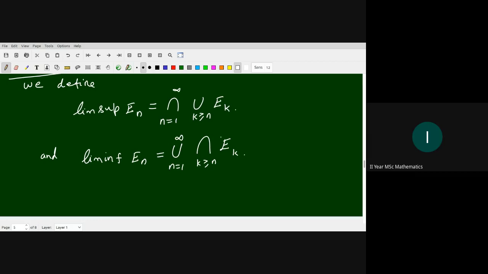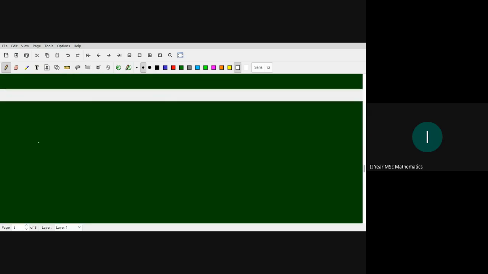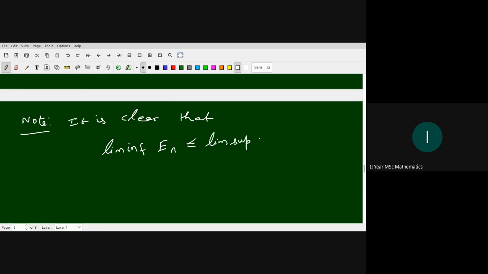Okay. One thing is clear, note that limit infimum En is always less than or equal to limit supremum.